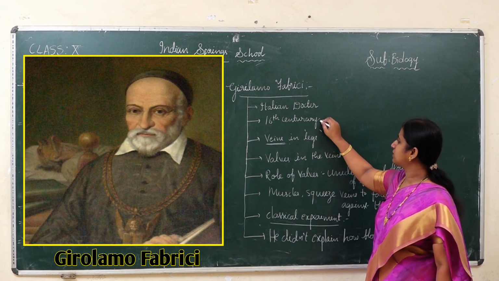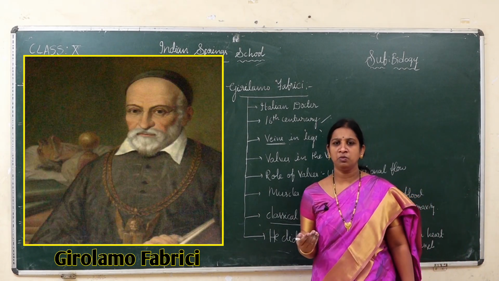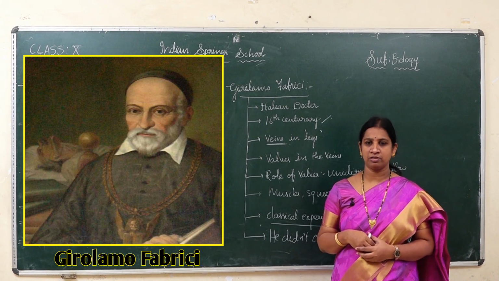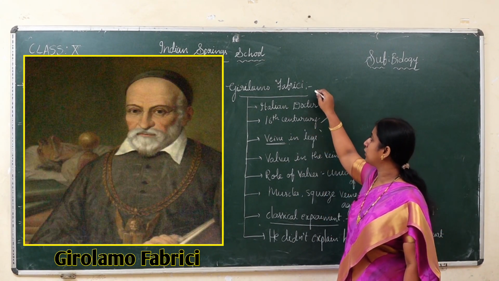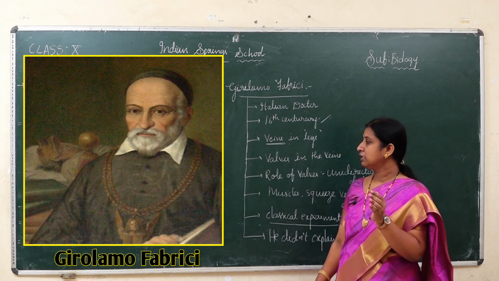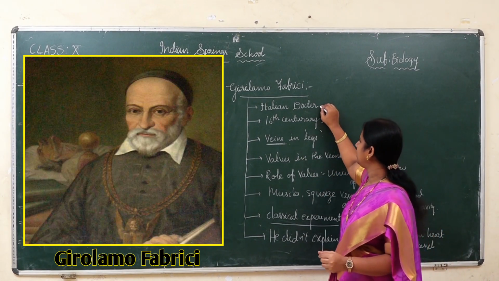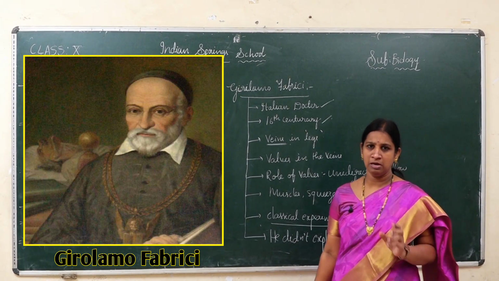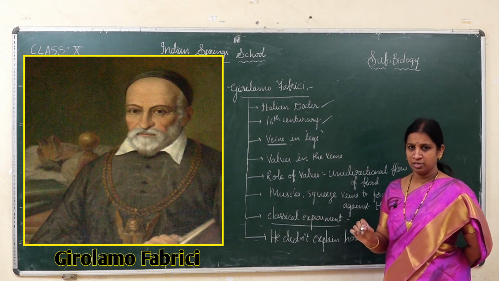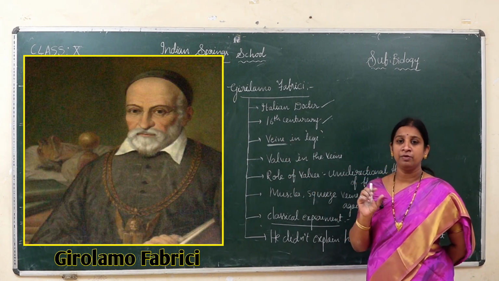He was a 16th century scientist. Till the 16th century, children, we did not know how the blood moves inside and what the important parts of the circulatory system are. But after the 16th century, because of Girolamo Fabrici, we got a very clear idea of how the blood moves in the blood vessels. He was an Italian doctor, and his main contribution is the great work on how the blood moves in the veins.